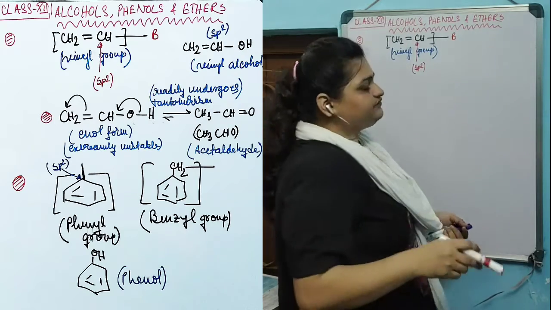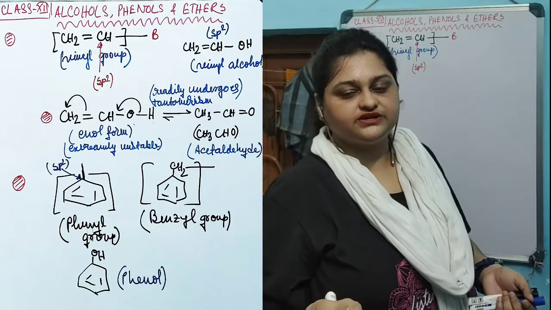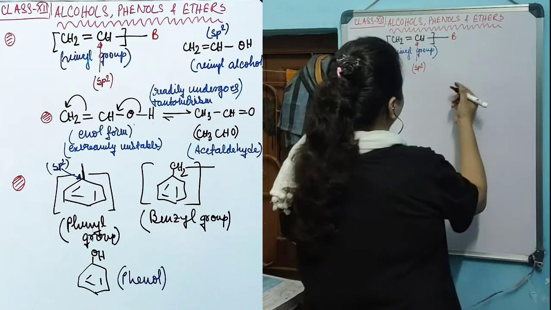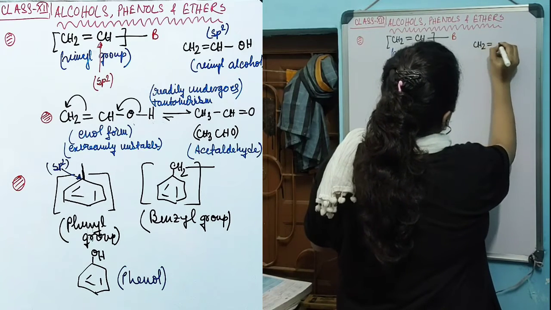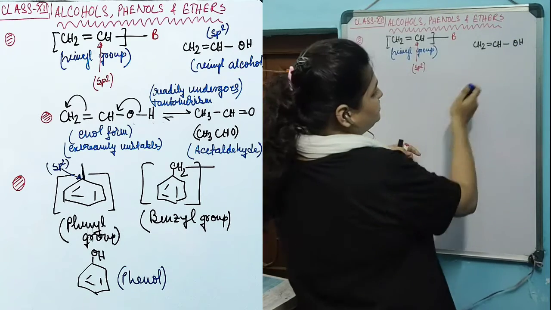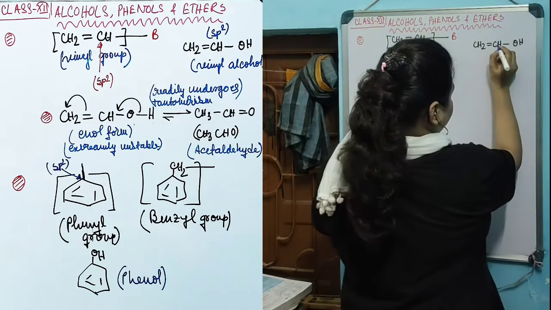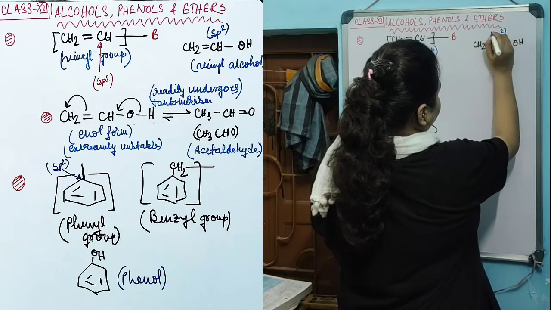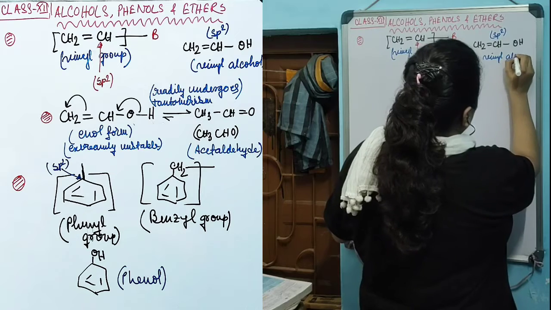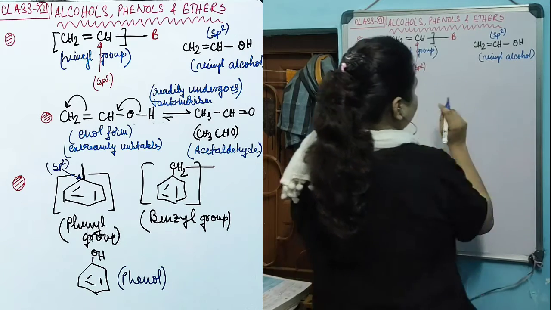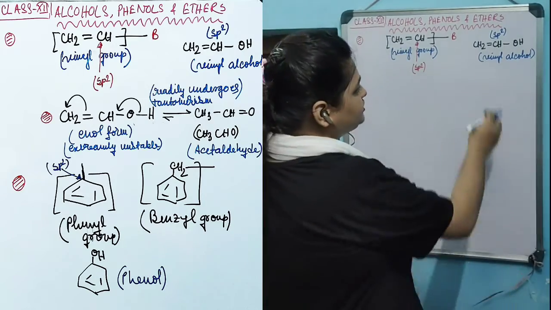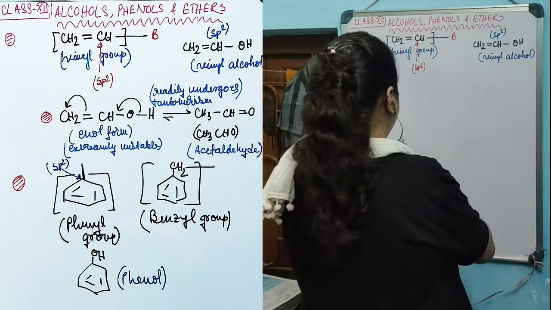So in this compound, the functional group that will be attached with this vinyl group is attached directly with an sp2 center. So let's take an example of a hydroxyl group in this functional group position. In that case, the structure will become this, in which this hydroxyl group is attached with this CH2 double bond CH group, which is an sp2 center directly with it. That's why the name of this alcohol is vinyl alcohol. Now, OH group directly attached with sp2 center is extremely unstable because it spontaneously undergoes tautomerism.